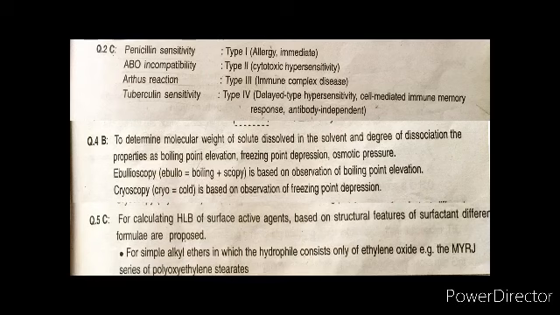Arthus reaction comes under type 3, that is immune complex disease. And we have tuberculin sensitivity, that is type 4, delayed type hypersensitivity or cell mediated immune memory response, which is antibody independent.